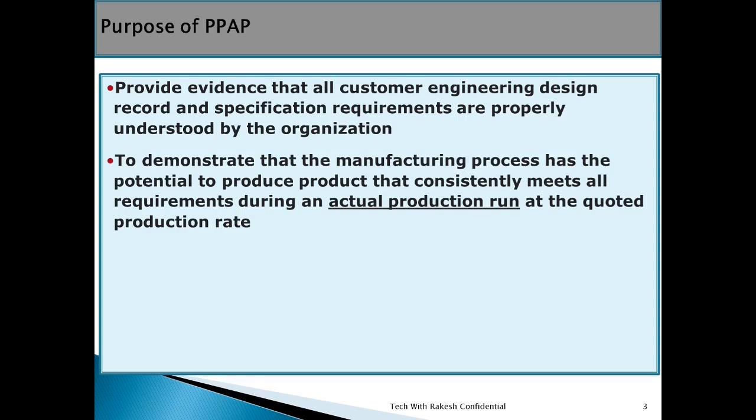It also demonstrates the capacity of the supplier. The customer also knows whether the supplier is able to supply their product without any interference or not. These are the purposes of PPAP.